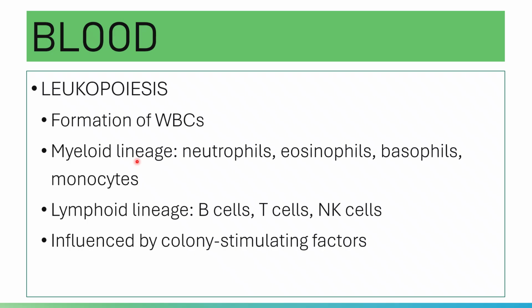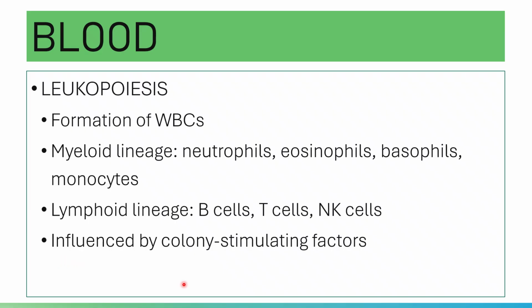And then you have your leukopoiesis. Leukopoiesis is the formation, or production, of your WBCs. You have your myeloid and lymphoid cell lines here. Your myeloid cell line will produce neutrophils, eosinophils, basophils, and monocytes. And for your lymphoid lineage, you have B cells, T cells, and natural killer cells.